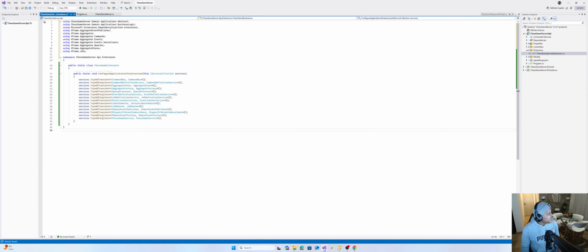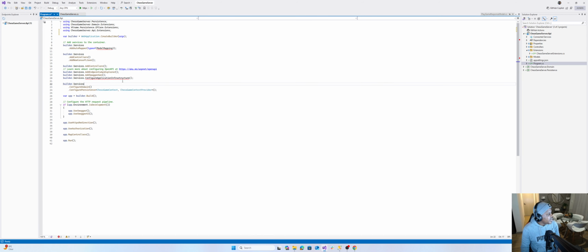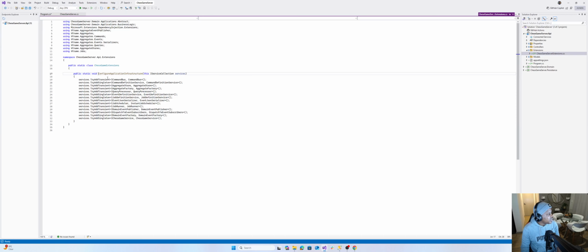So now in the future, if I'm maintaining this program or I need to modify anything, I don't have to worry about looking at thousands of lines of code. I can just go inside application infrastructure and add or remove whatever I need inside here. That's it. Keep things simple, keep things clean.